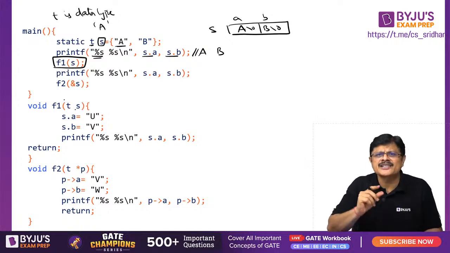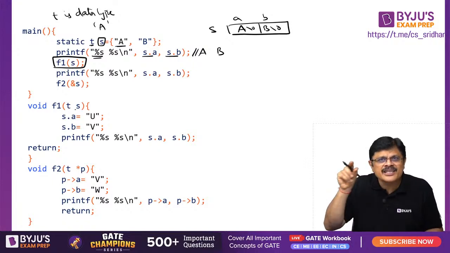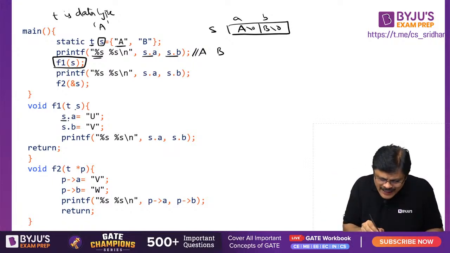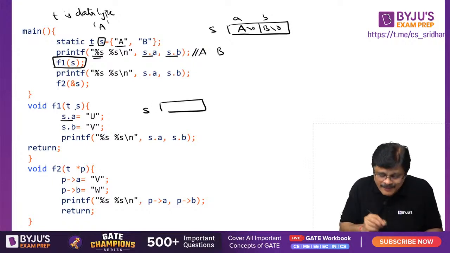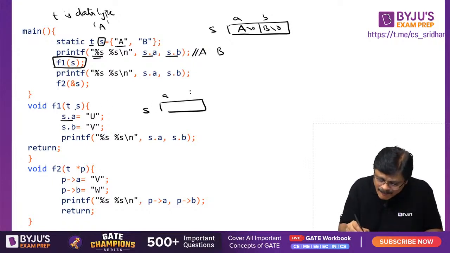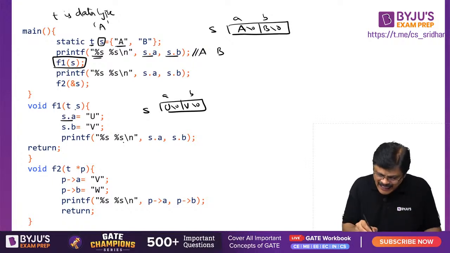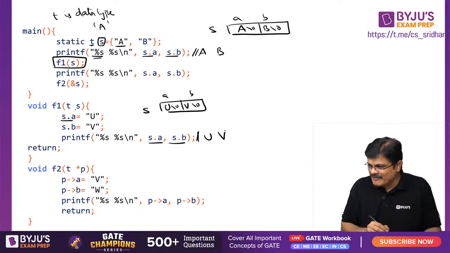Here just a copy of the structure variable is sent. Now what I am doing, s.a. See what happened for this particular function: one s variable is created, and in that the a member and b member are initialized with u and v respectively. And when you print these, this u and v get printed, my dear friends.